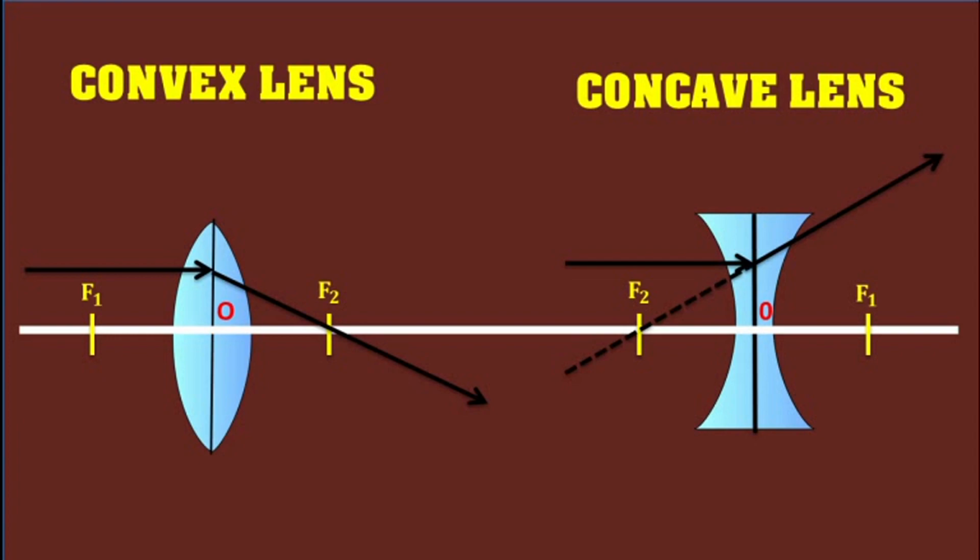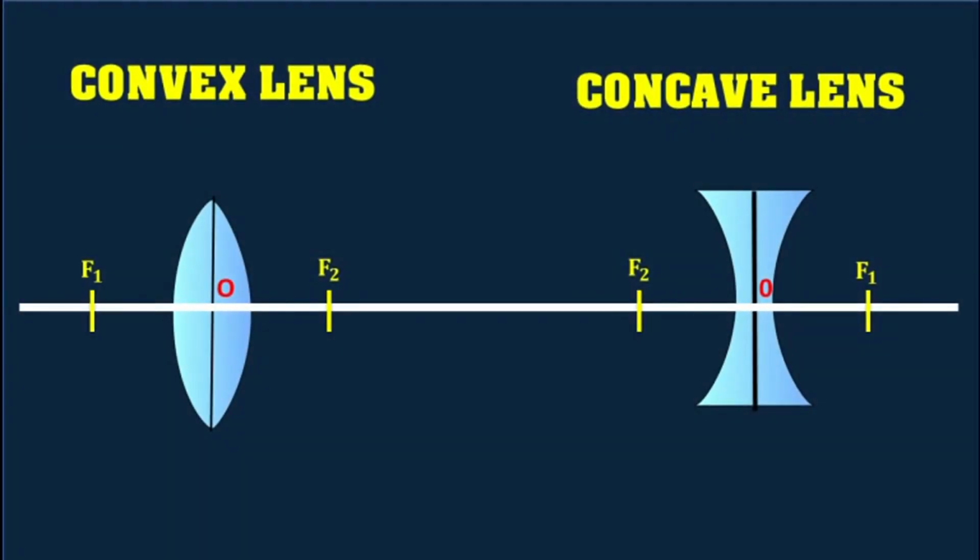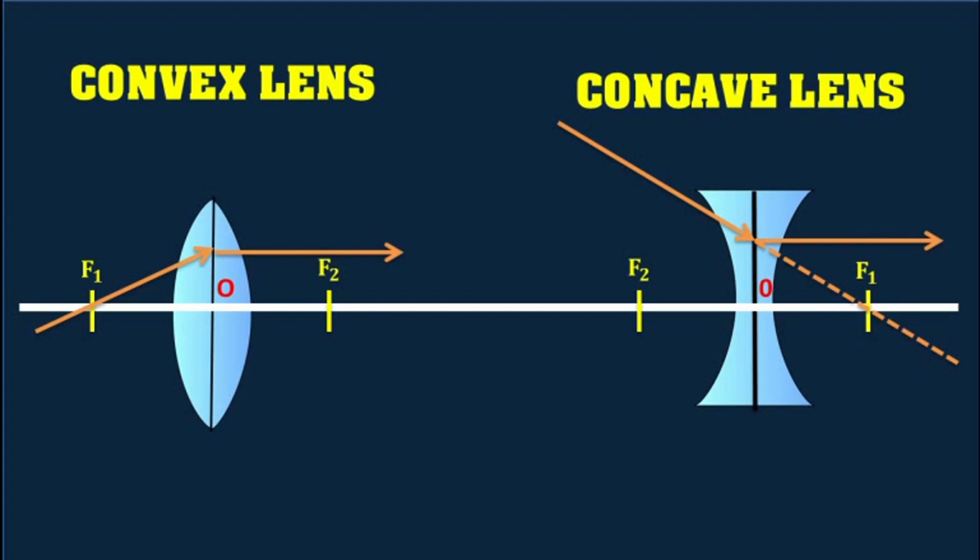Number 3. A ray of light passing through the first focus f1 in a convex lens, or directed towards the first focus f1 in a concave lens, emerges parallel to the principal axis after refraction, as shown in the figure.